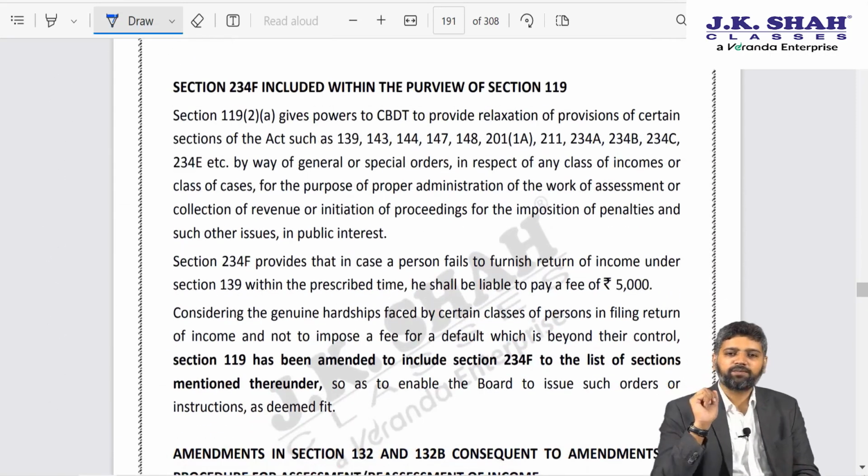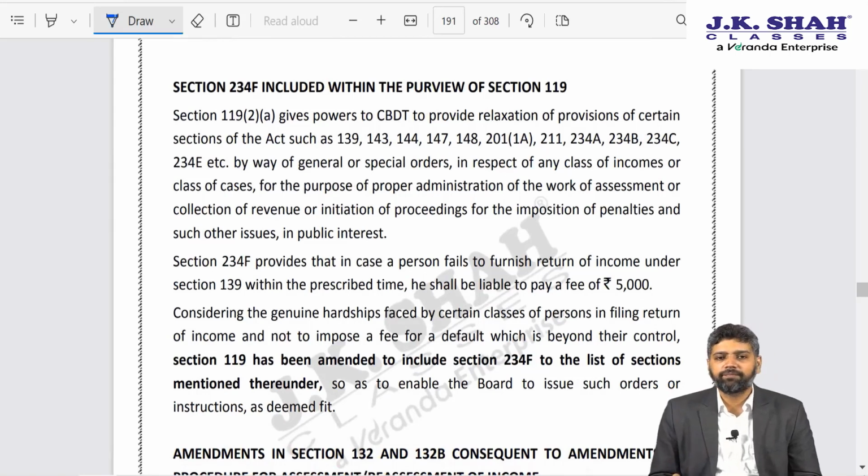Next one, a very small amendment in section 119. Section 119, as we know, says that if the assessee has a genuine hardship, he can make an application to the CBDT to relax the provision of law to give him some benefit.